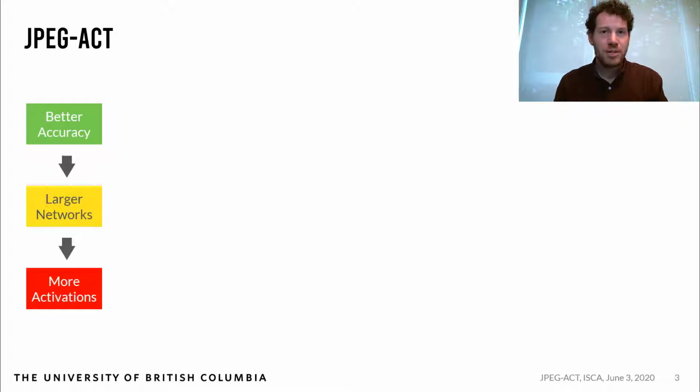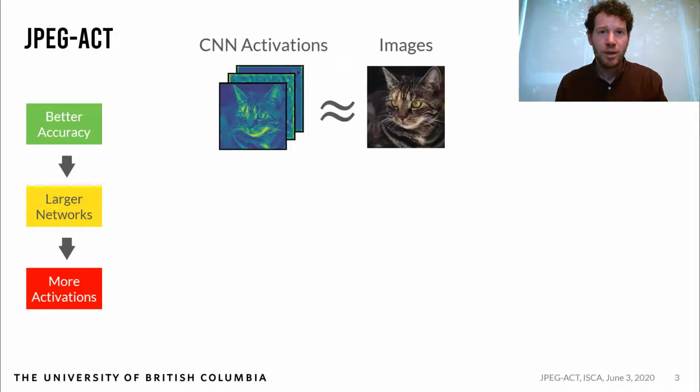The pursuit of accuracy has a problem. Larger networks lead to more activations and a higher memory consumption. We use the insight that activations look like images. We can use similar techniques to handle both of them.